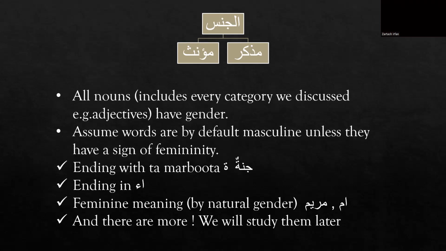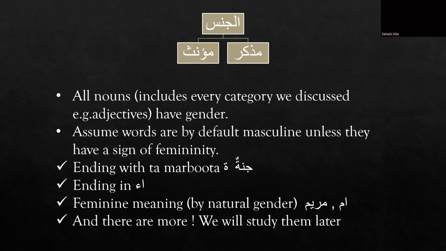It's not that only some nouns have a specific gender, like father or mother have gender, but really every noun in Arabic has a gender. So if we talk about kitab, it has a gender, and its default gender.